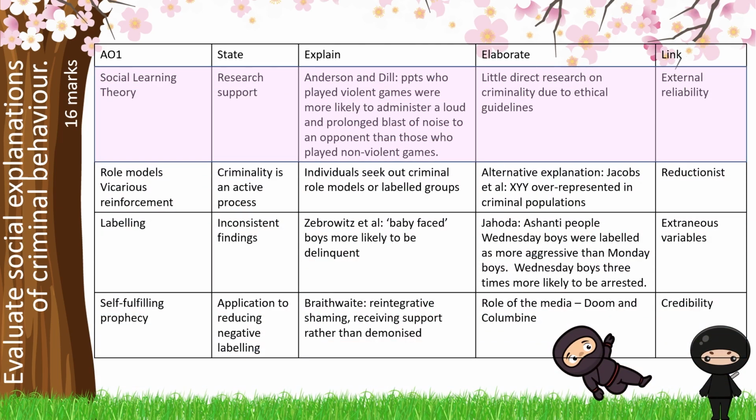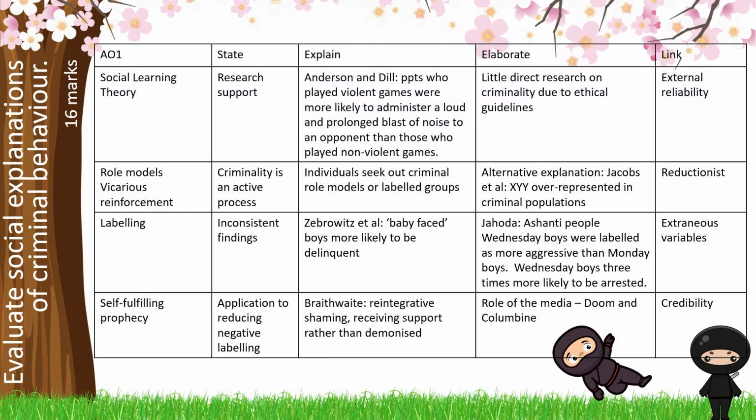So when we're thinking about this, we want to work along our way, giving some explanation and then some evaluation as we go. So first of all, we're going to explain attention, retention, reproduction and motivation. Then we're going to give the research support in terms of Anderson and Dill. Equally, you could talk about Bandura's research here from 1961 or 1965, but you've got to make sure that you're linking that to criminal behaviour, to violence and not just aggression, as we've talked about.